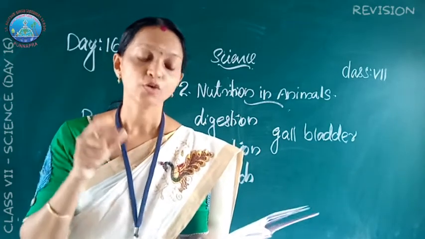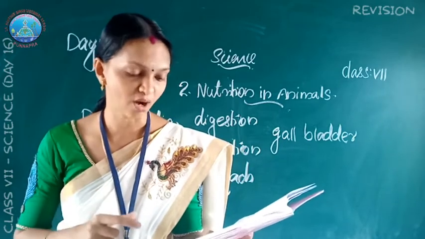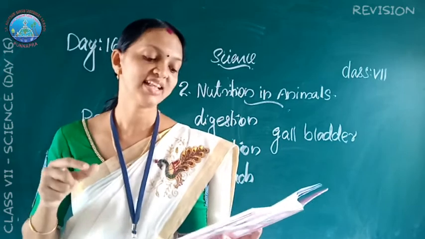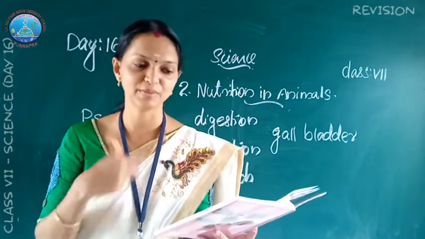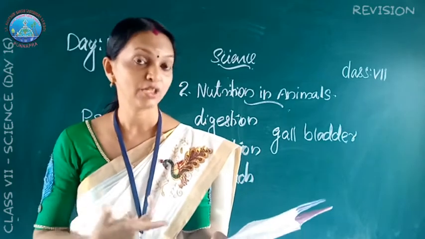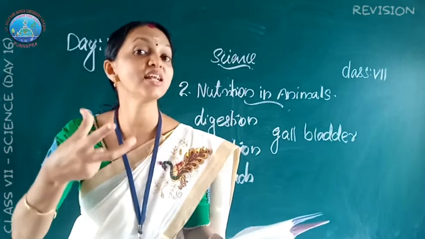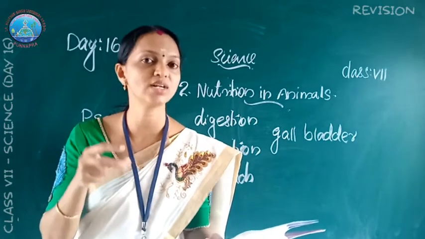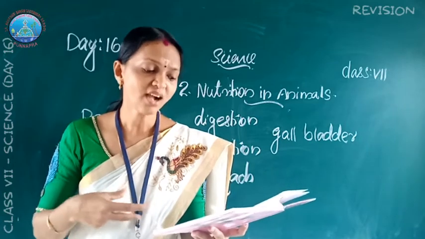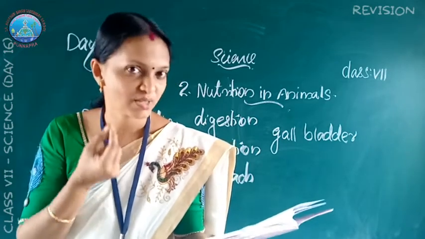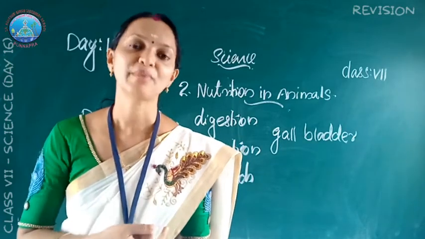Next question, rumination. The cud of the rumen returns to the mouth in small lumps and the animal chews it. This process is called rumination. The grass-eating animals quickly swallow the food, and the food is called cud. After a few hours, the cud returns to the mouth in small lumps and the animal chews it. This process is called rumination.